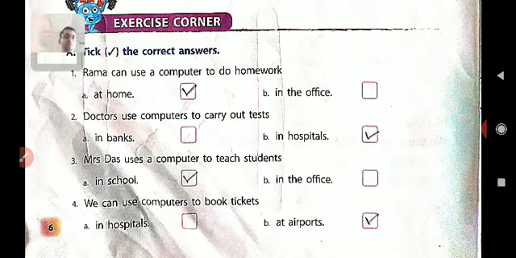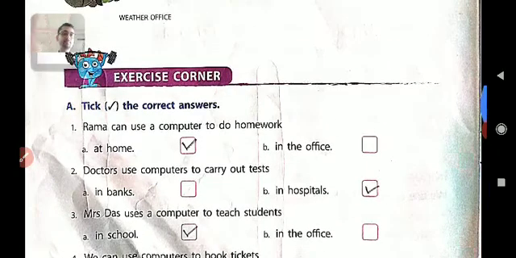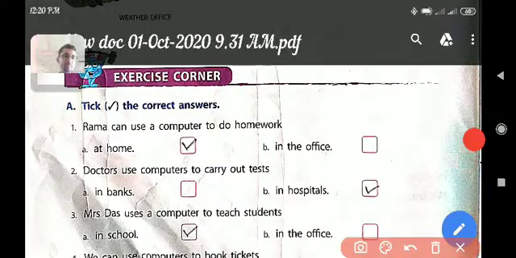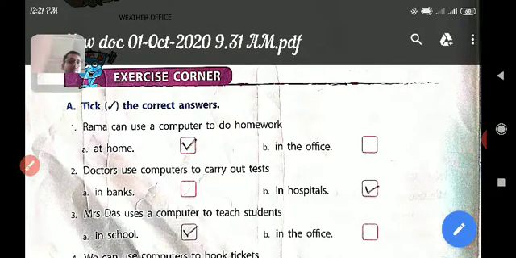Okay, so question number 1, you look at question number 1. Rama can use a computer to do homework. So Rama wants to do homework, so he will use a computer. So where will he use it, at home or in the office? The correct answer will be at home. Rama will use a computer at home. Okay student, so this is the correct answer, at home.